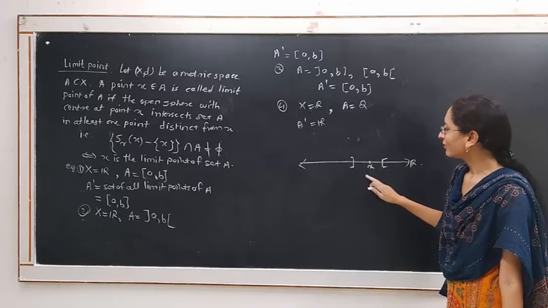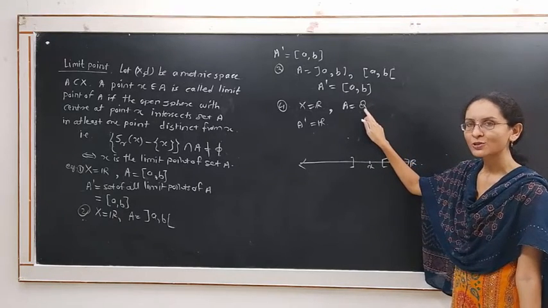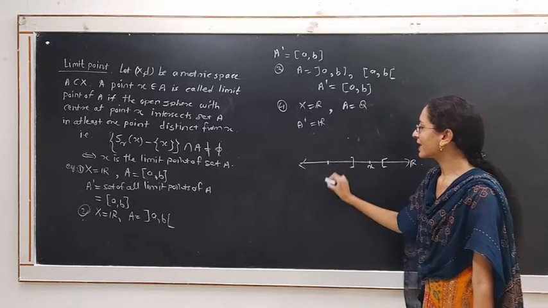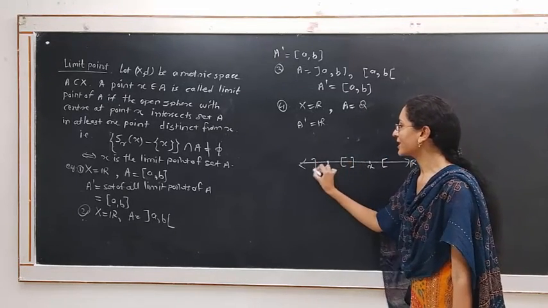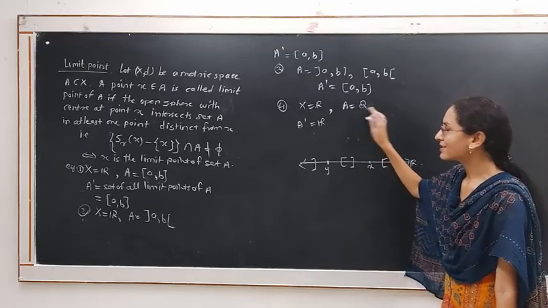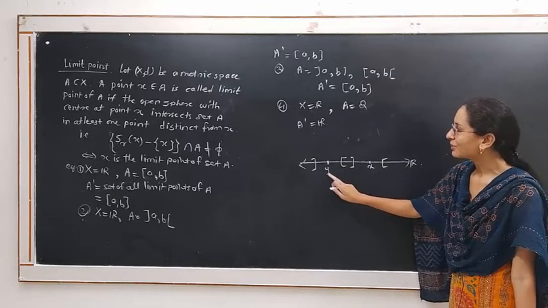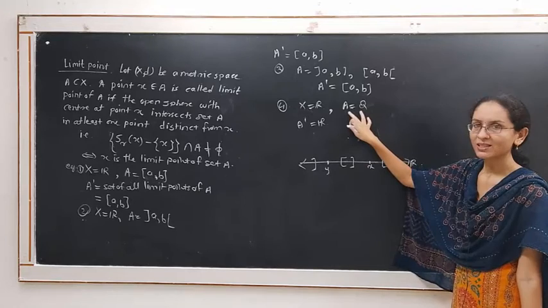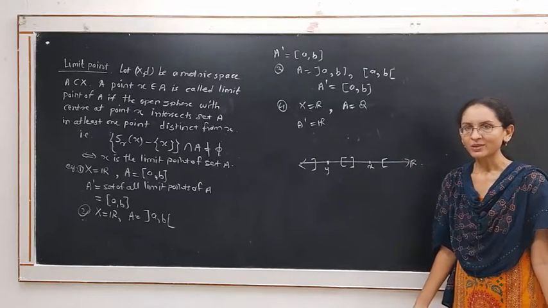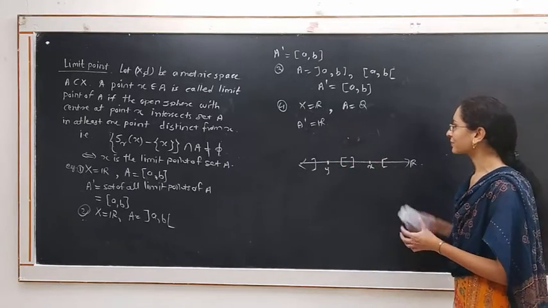In the same way, all points which are rational numbers are also limit points of this set, because if we consider y as a rational number and an open sphere with center at y, then this sphere intersects this set Q in at least one point which is distinct from y. Hence y is a rational number which is a limit point of this set. Hence the limit points of this set are all rational numbers as well as irrational numbers. Hence A dash is equal to R.